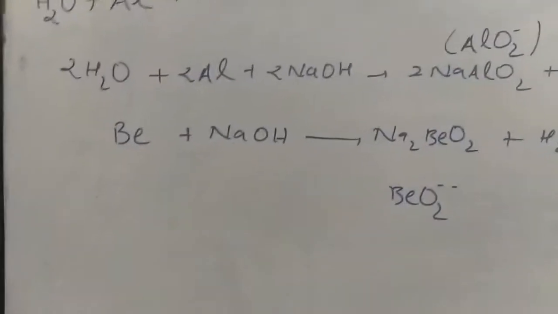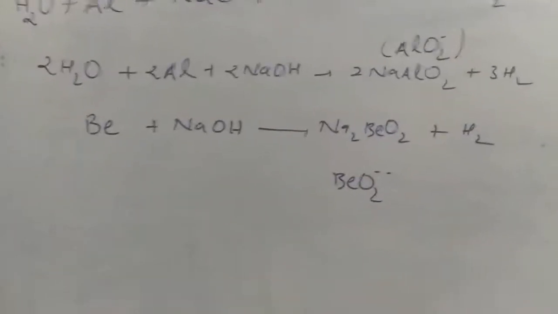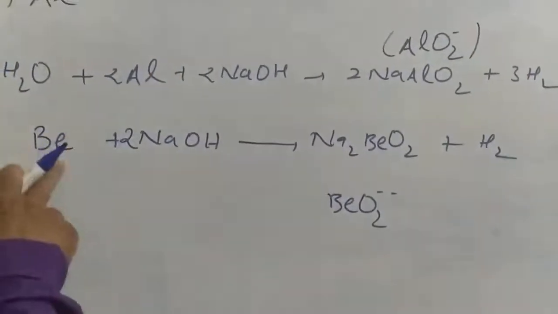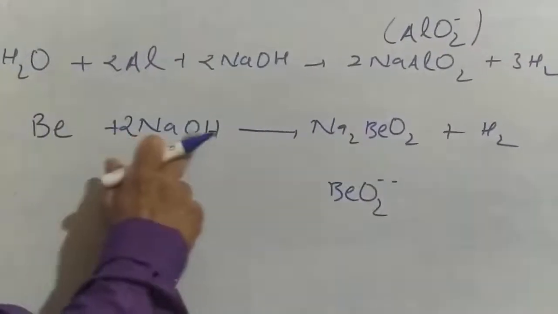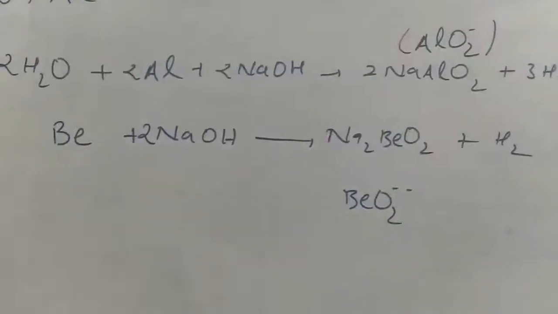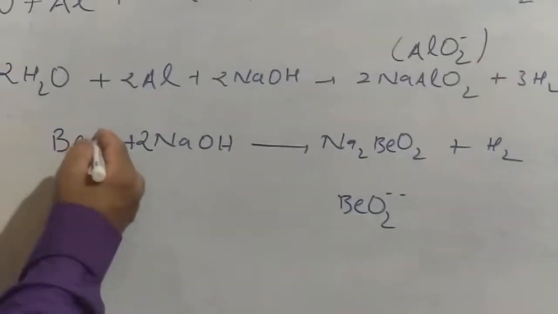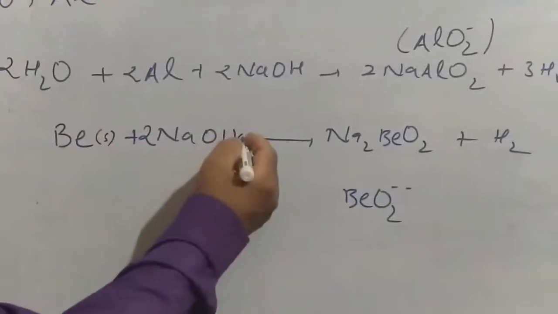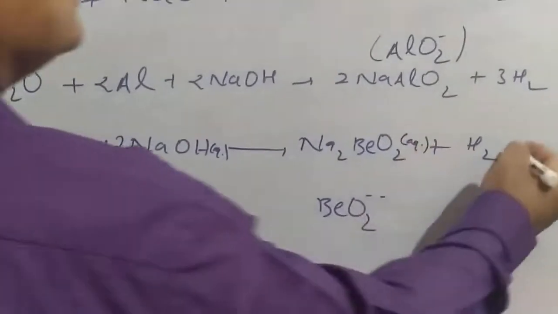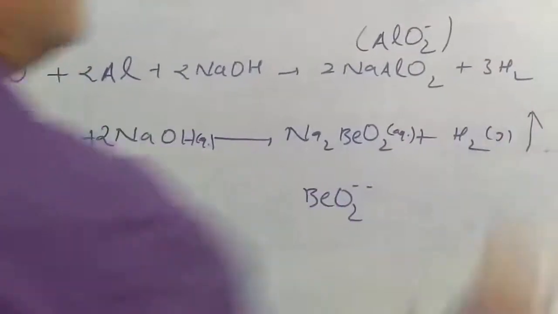Let's again check whether this equation is balanced or not. There are 2 sodium, but here is only 1, so I put 2 here. 1 beryllium, 2 hydrogen, 2 oxygen, 2 oxygen. Okay, the equation is balanced. The physical state, solid, aqueous, it remains soluble, aqueous, hydrogen is a gas coming out.